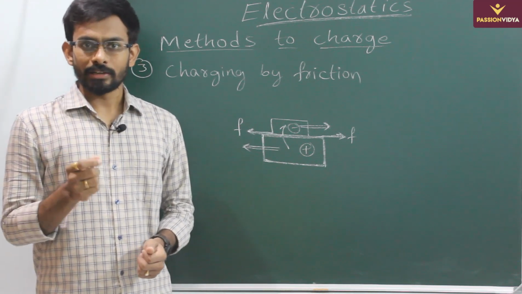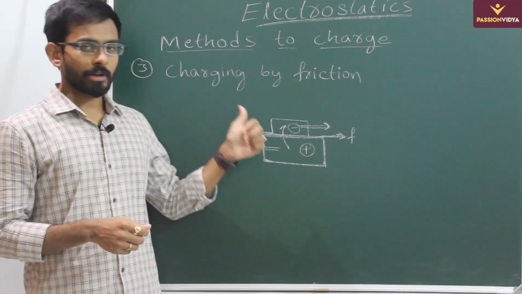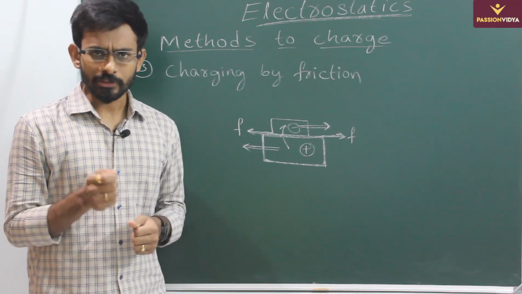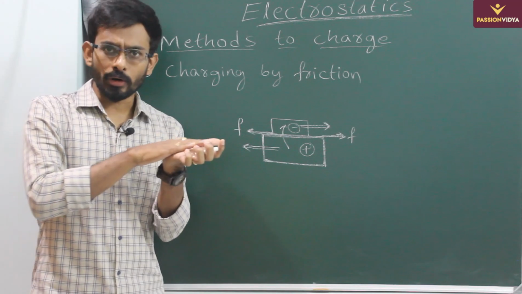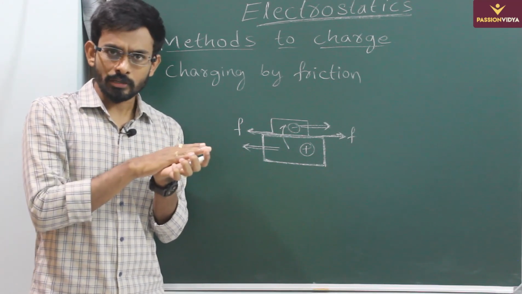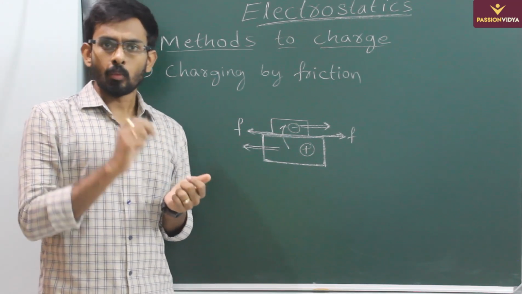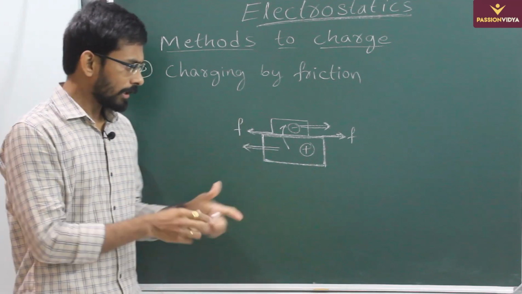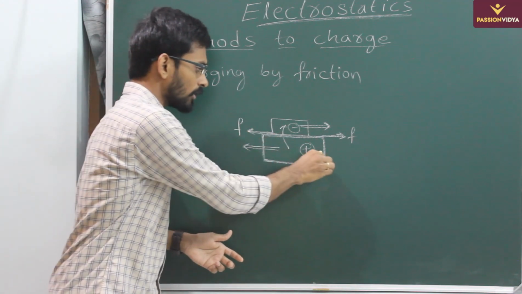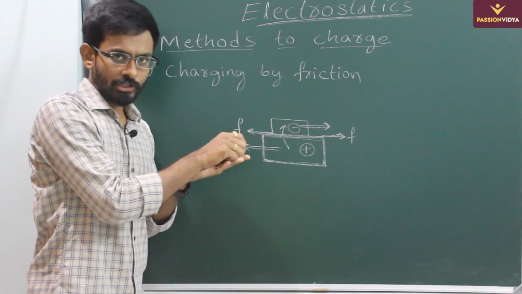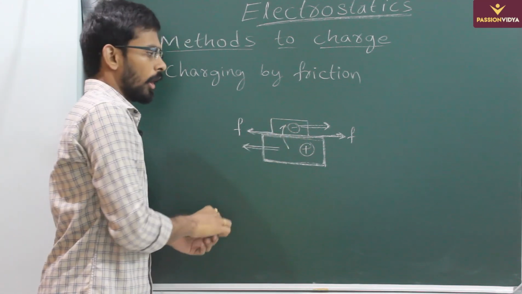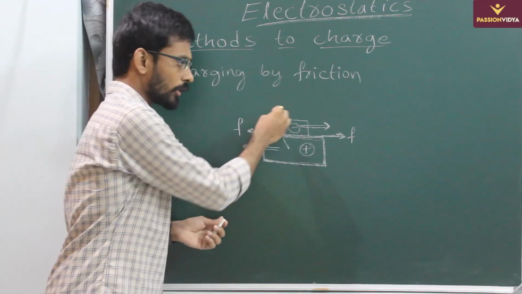Now let us discuss the third method, charging by friction, to charge insulators. In this method, when one body is rubbed over another body, due to friction, some electrons will be transferred from one body to the other body. So let us see with an example. So I've taken two blocks, and when these two blocks are rubbed over each other, due to the frictional force between these two blocks, some electrons will be transferred from one block to the other block.